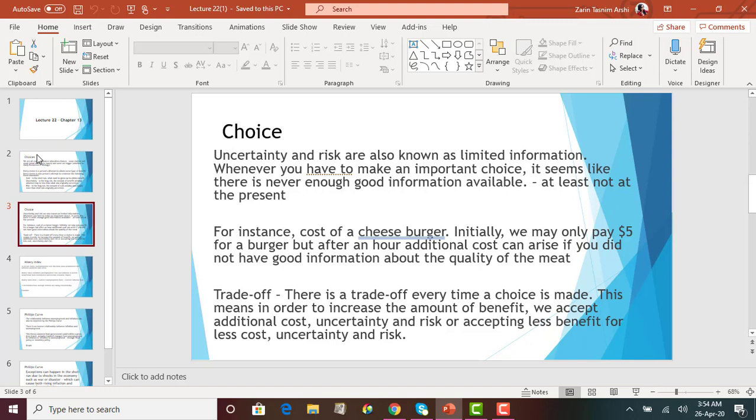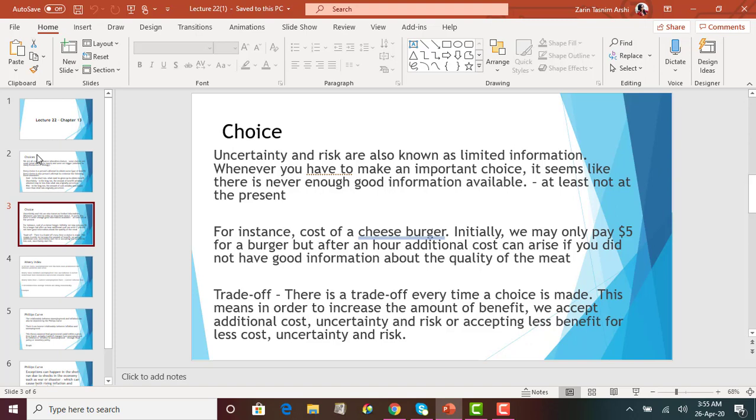Whenever you have to make an important choice, it seems like there is never enough good information available, at least not in the present. Maybe as we go on we can get more information, but whenever we are making a choice, we do have limited information. We probably could have made a better decision if we had all the information, but we are always limited with information. For instance, again, the cost of a cheeseburger. Initially we probably pay only $5 for the burger, but after an hour additional costs can arise.